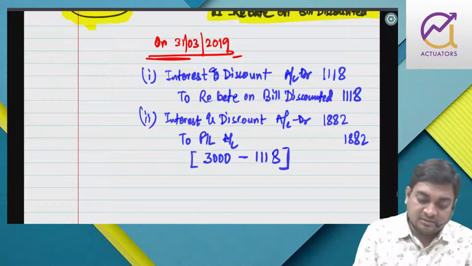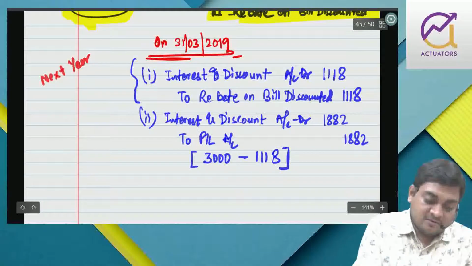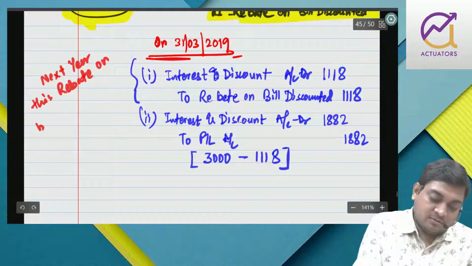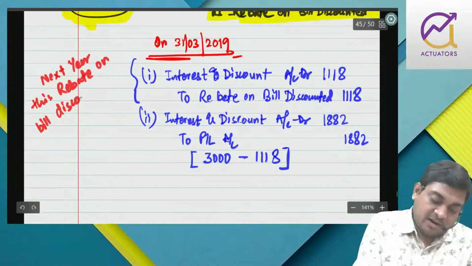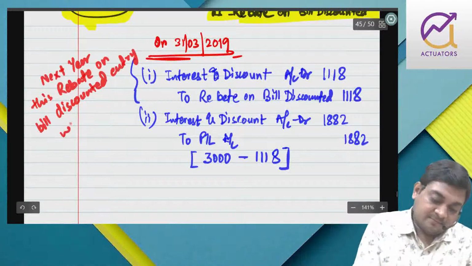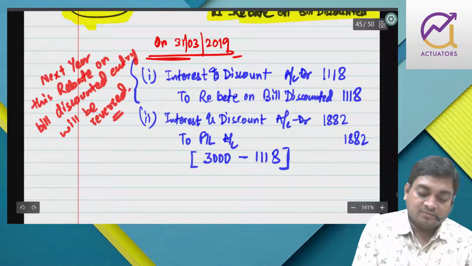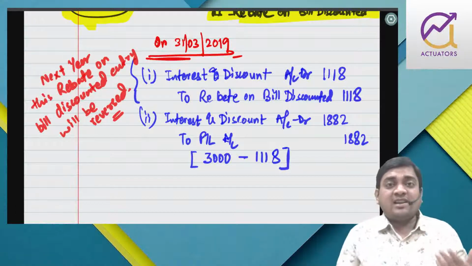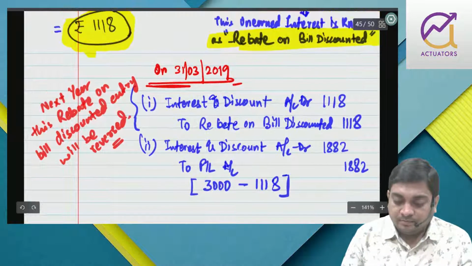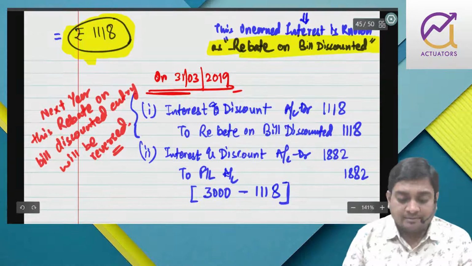Next year, this rebate on bill discounted entry will be reversed, because next year it falls due, and we know that whatever adjustment entry we pass at the end of the year needs to be reversed in the next accounting year. I guess this is absolutely clear with everyone. There should not be any doubt in that.